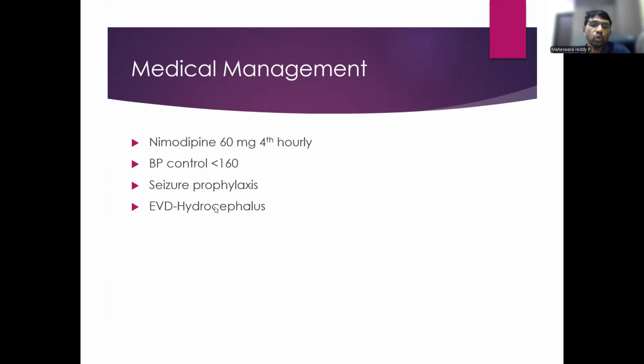We cannot do a ventricular peritoneal shunt or VP shunt. They get clogged, they get blocked. That's why we temporarily exteriorize. We put a drain and we drain the CSF outside till the bleeding clears.